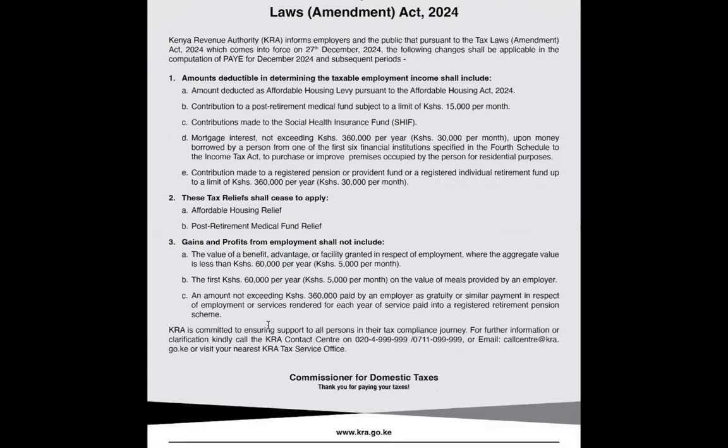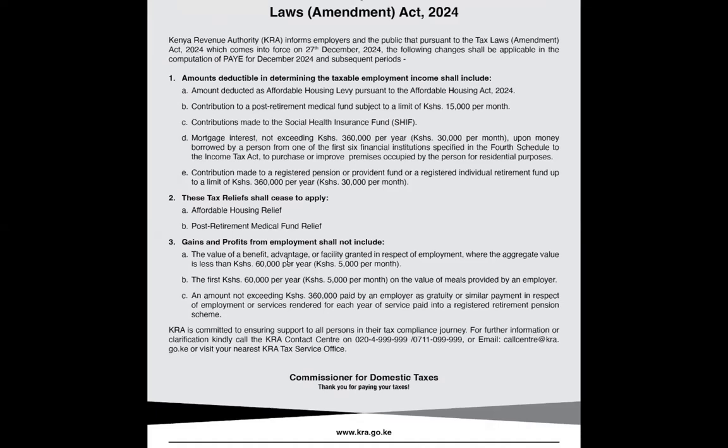Let's talk about gains and profits from employment. Initially, we used to have the value of a benefit, advantage, or facility granted in respect of employment, where the aggregate value is less than 60,000. Remember, we used to talk about 36,000, then it turned to 40,000, but right now we are talking about 60,000. These are the non-taxable benefits. Up to 60,000 is non-taxable. In excess of that amount, that is when you can take it to be a taxable benefit.